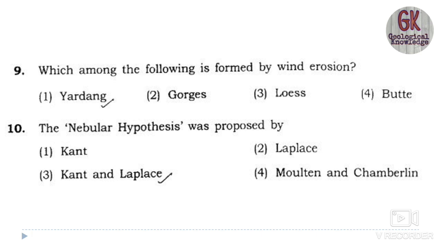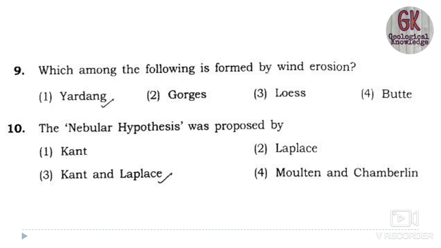The plains of Loess, in Hindi, are known as Loess ka maidan. These are depositional features. But the question is dealing with an erosional feature, so Yardang is the erosional feature. Yardang, ventifact, pedestal rock are the important wind erosion features.